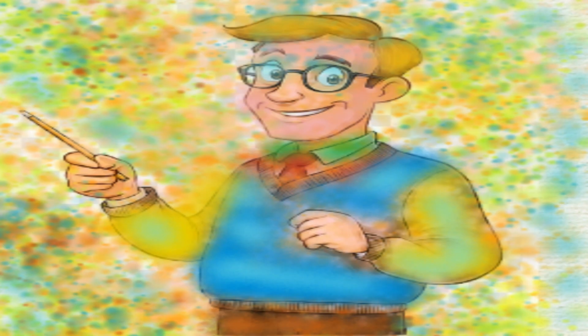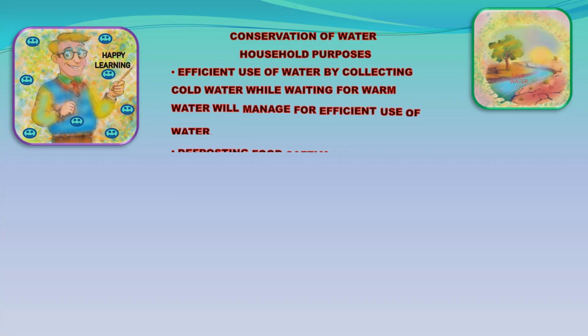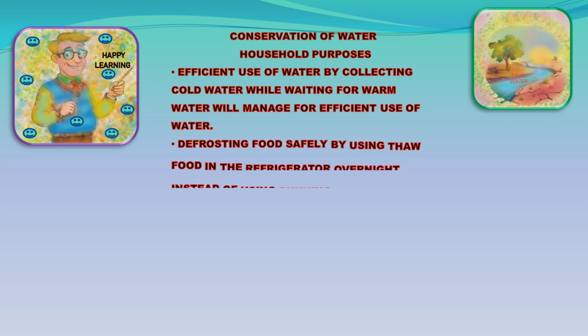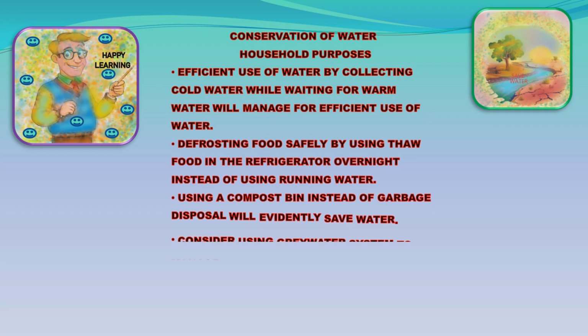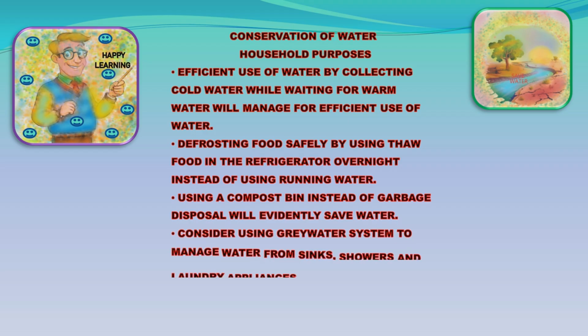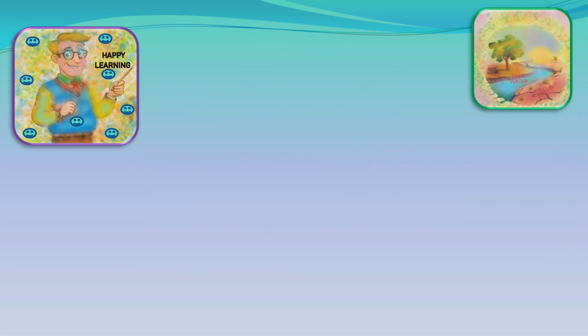Efficient use of water by collecting cold water while waiting for warm water will manage for efficient use of water. Defrosting food safely by thawing food in the refrigerator overnight instead of using running water. Using a compost bin instead of garbage disposal will evidently save water. Consider using gray water system to manage water from sinks, showers and laundry appliances.